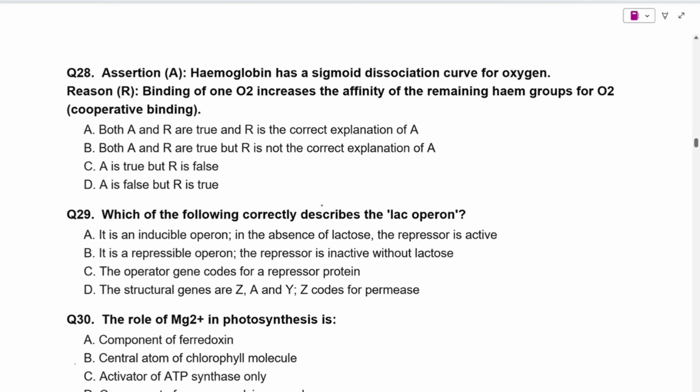Hemoglobin has a sigmoid dissociation curve for oxygen. This statement is true. And binding of one O2 increases the affinity of remaining heme groups for O2, cooperative binding. Yes, this statement is also true. And we can say that the reason is fully satisfying the assertion. So here option A is the correct option.